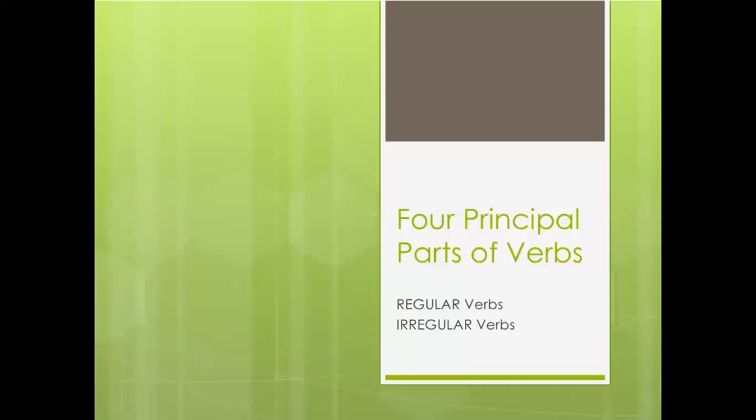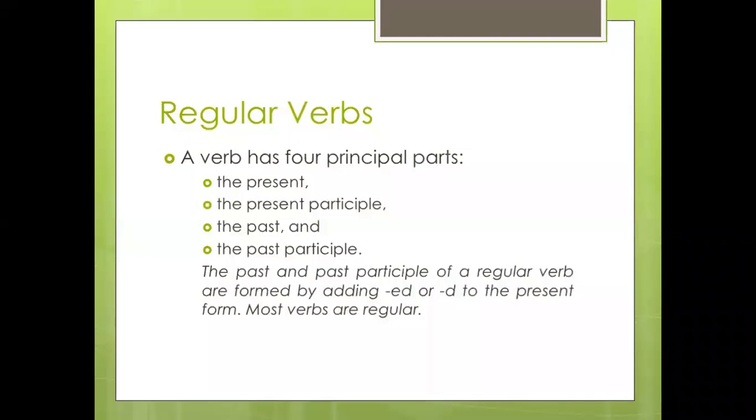So when we talk about forms of verbs, there are four principal parts of verbs. And verbs are regular verbs and irregular verbs. So now let's study what are regular verbs and what are irregular verbs. Regular verbs are those verbs which form their past tense and past participle by adding ed.